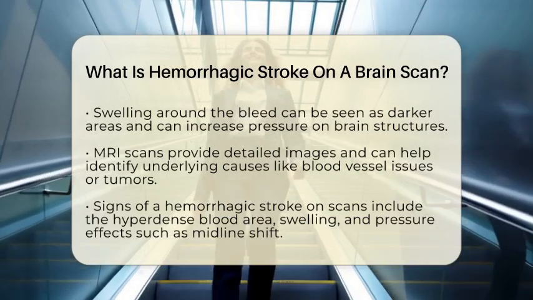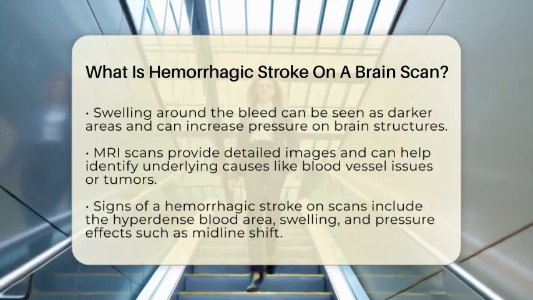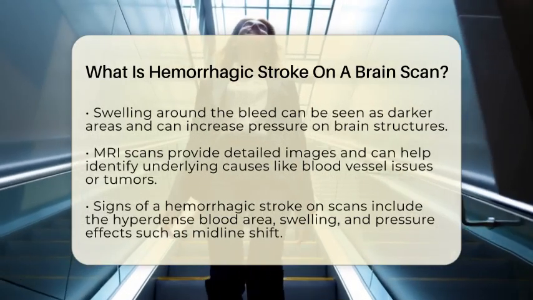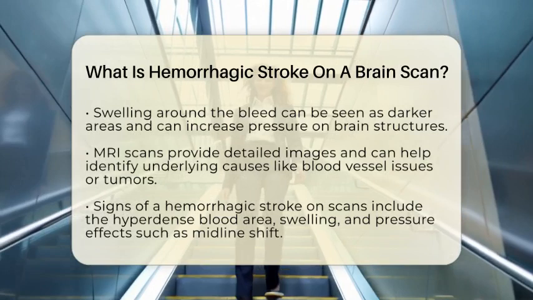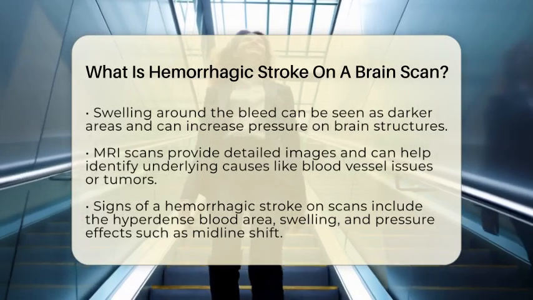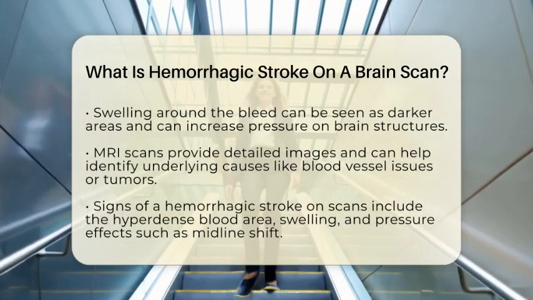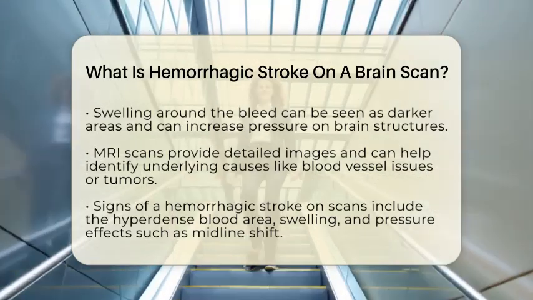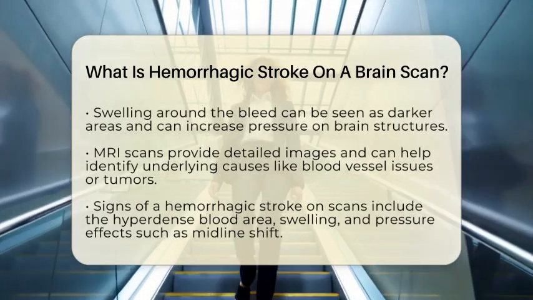MRI scans are also useful, especially in later stages or for more detailed views. They can help identify the cause of the bleeding, such as blood vessel abnormalities or tumors. MRI images provide multiple angles of the brain, giving doctors a clearer picture of the damage and potential complications.